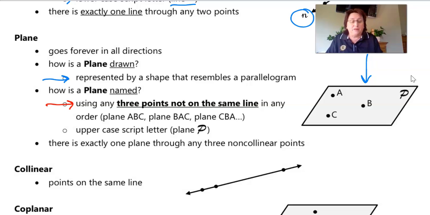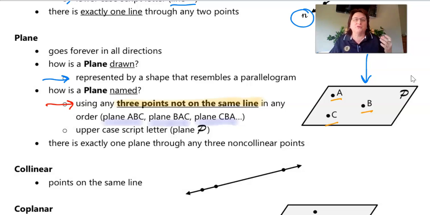Now, ladies and gentlemen, that part is very important. Any 3 points not on the same line. Okay? So, in this particular case, I could name it plane ABC, plane BAC, or plane CBA. Because if you guys will notice, I've got A, B, and C over here. But do you notice, guys, there's 3 points there. It kind of looks like they make a triangle, right?